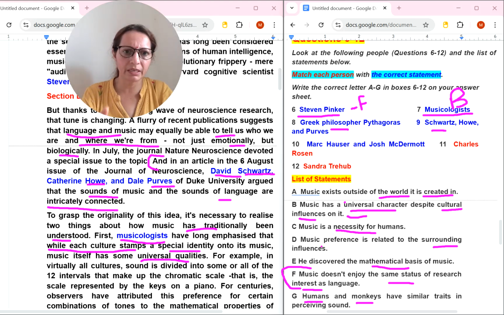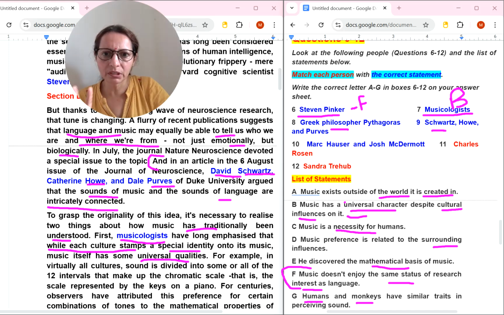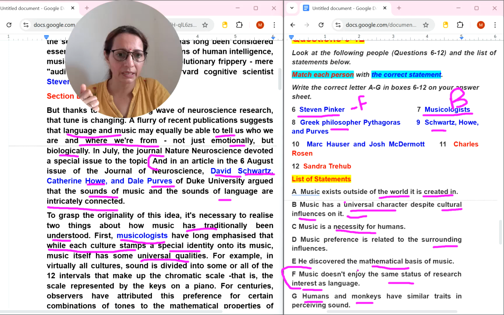Before moving to the next paragraph, I think we should mark it for ninth number. Here they are talking about three persons. Language are intricately connected. So we can select that music preference is related to the surrounding influences, because in the above line also they were talking, tell us who we are and where we are from, not just emotionally but biologically. So in this article they have said this also. Okay, now D will come with ninth number. Now let's move to next.